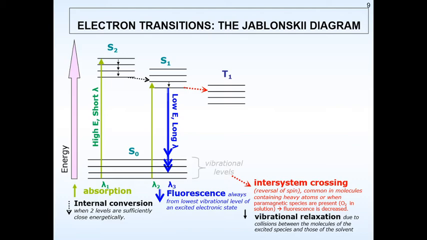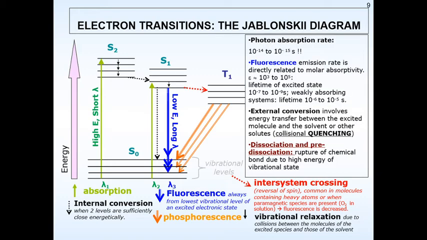From this reversal of spin, later when the electrons return back to the ground state, this particular phenomenon is called phosphorescence. So from an S1 singlet excited state back to the ground state, it is called fluorescence. From a reversal of spin through an intersystem crossing, if it returns back to the ground state, then it is called the phosphorescence phenomenon. Now, photon absorption rate would be in the range of 10 raised to minus 14 to 10 raised to minus 15.